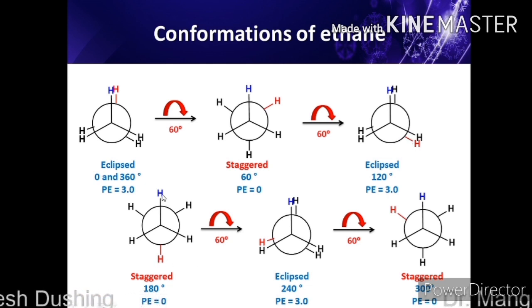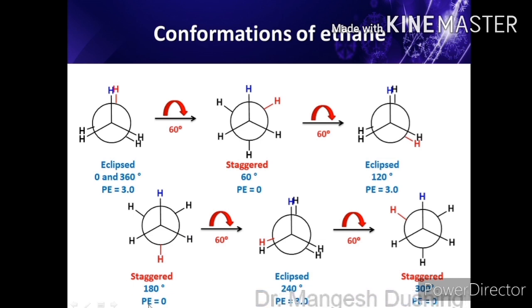Now the angle between this hydrogen and this hydrogen will become 180 degrees. So the dihedral angle is 180 degrees. As we know this is a staggered conformation, its energy is 0 kilocalorie per mole. Again we rotate this carbon atom by 60 degrees, so this hydrogen will come over here.